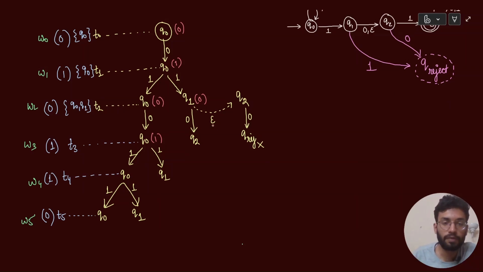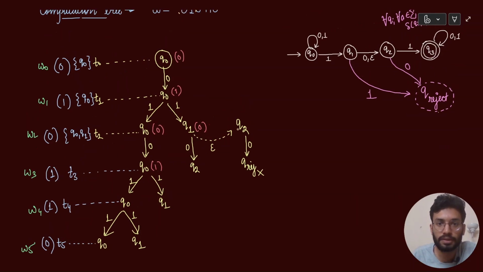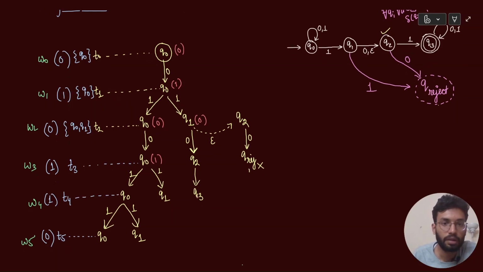Now let's move further. So all the different threads of computation have to be halted, right? So this Q2, this thread of computation is already halted. अब हम क्या करेंगे? We'll go to this thread of computation. So we are at Q2. So this is our current state and we need to input a 1. Therefore we will move to state Q3.